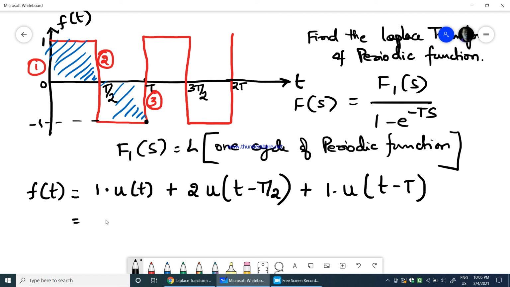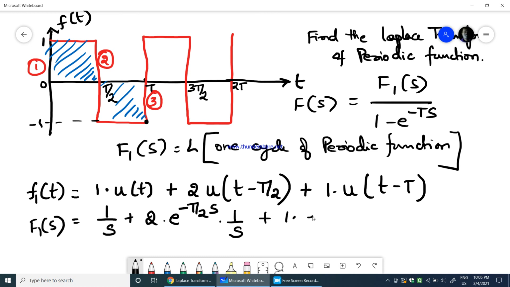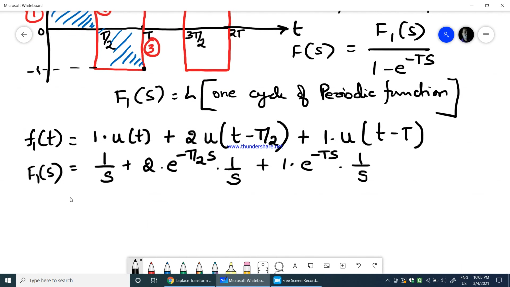So this is f1 of t, let me take this as f1 of t. Therefore f1 of s would be equal to 1 over s plus 2 into e power minus t by 2 s into 1 over s plus 1 into e power minus ts into 1 over s. This is the Laplace transform of one cycle of the periodic function. If I take 1 over s common here, I get 1 plus 2 e power minus t by 2s plus e power minus ts.